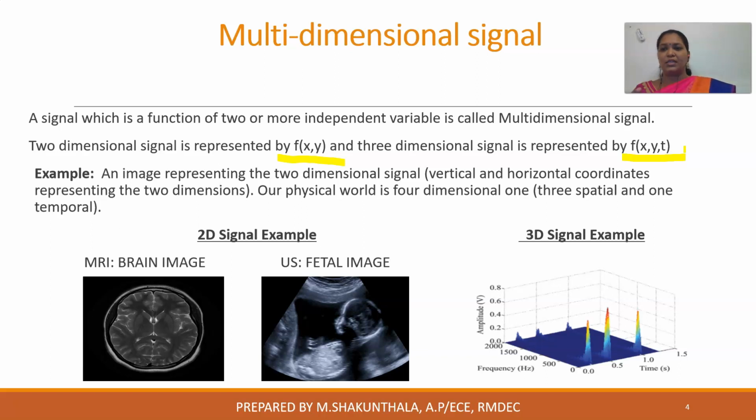In simple terms, I can say the measuring of a signal, like a sinusoidal signal or square waveform, are examples of one dimensional signals, and an image is an example of a two dimensional signal. If it is a 3D image, it is an example of a three dimensional signal. If it is a 3D movie, it is an example of a four dimensional signal.